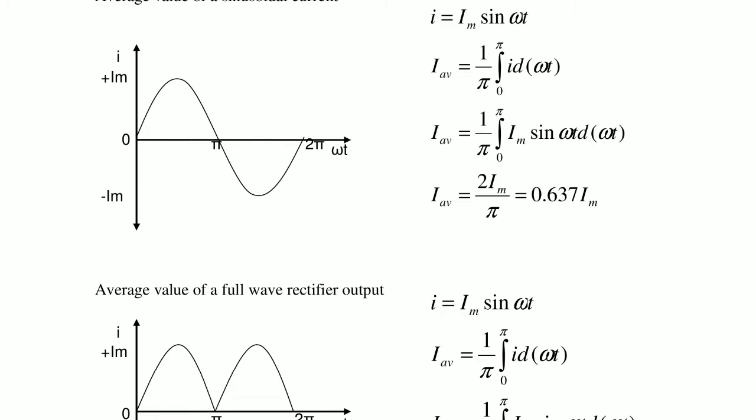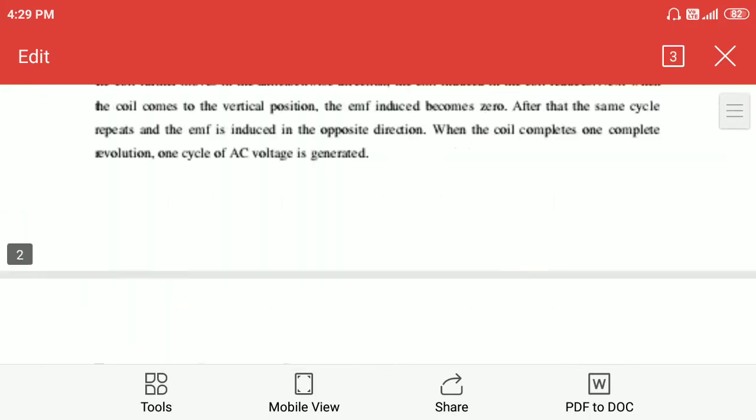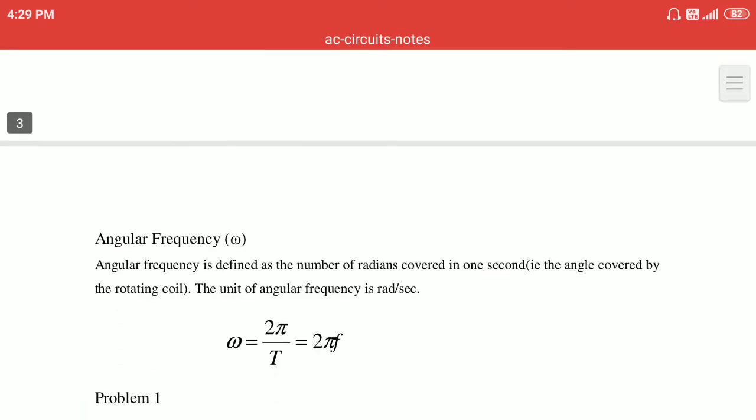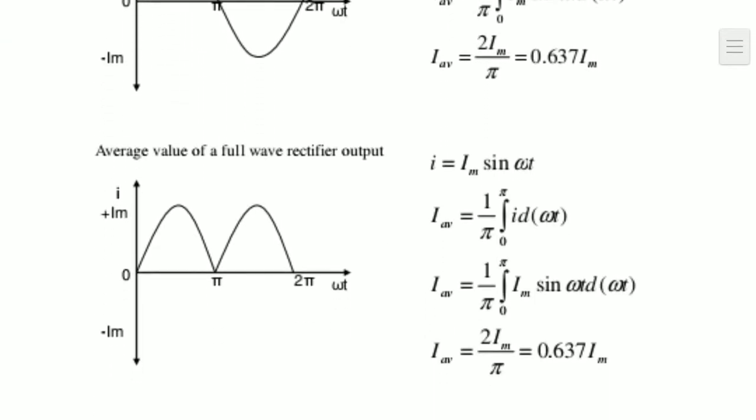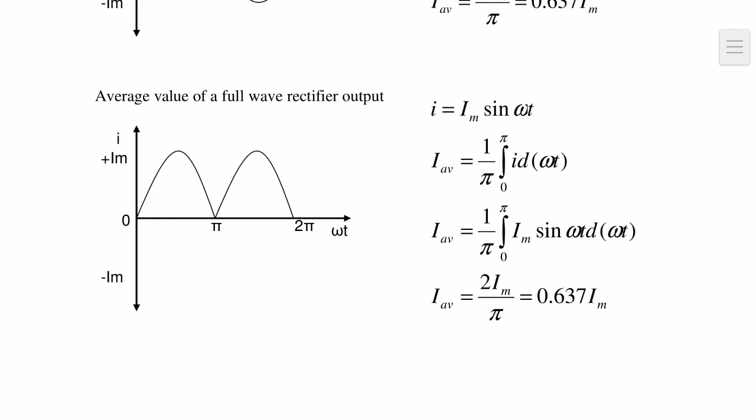Now the average value of a full wave rectifier output. So i is equal to Im sin omega t, the instantaneous value.